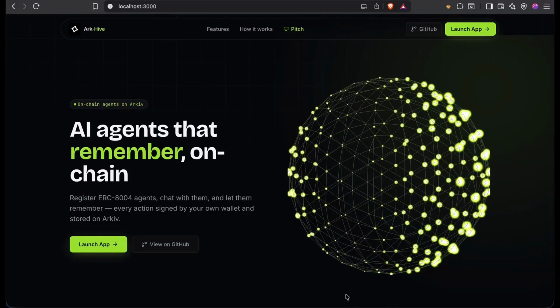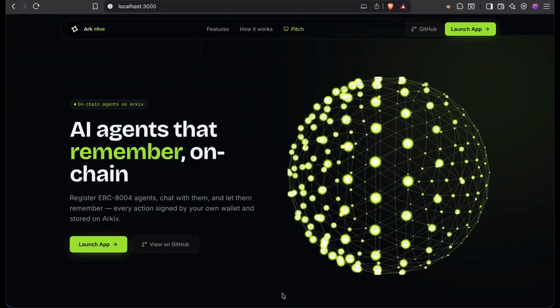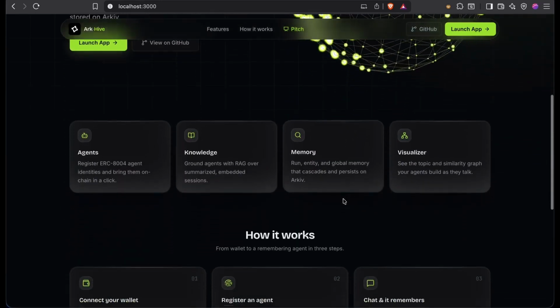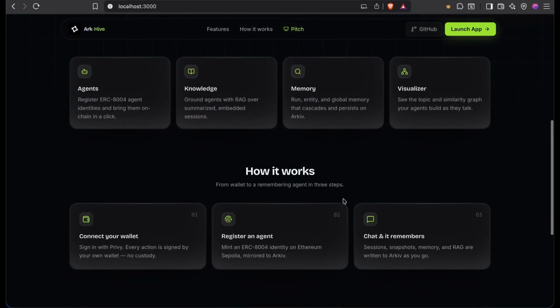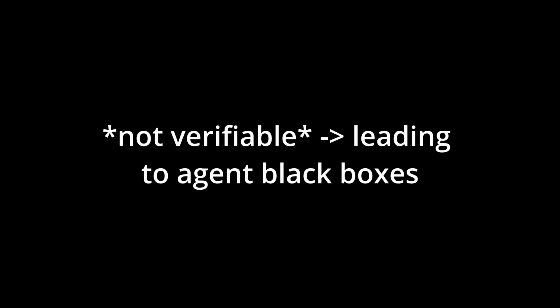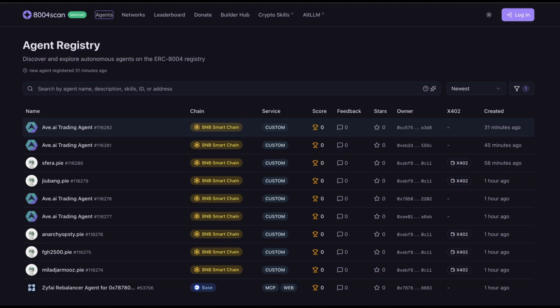Hey everyone, for the Builder Challenge from Network School, we built Ark Hive. Agents have memory today. ChatGPT, Claude, all of these have their own memory. There are also platforms like Supermemory. These are good tools, but the problem is you don't have ownership in that. You can't port it, you don't have access controls, you don't have a composable solution there, just a vector DB store.